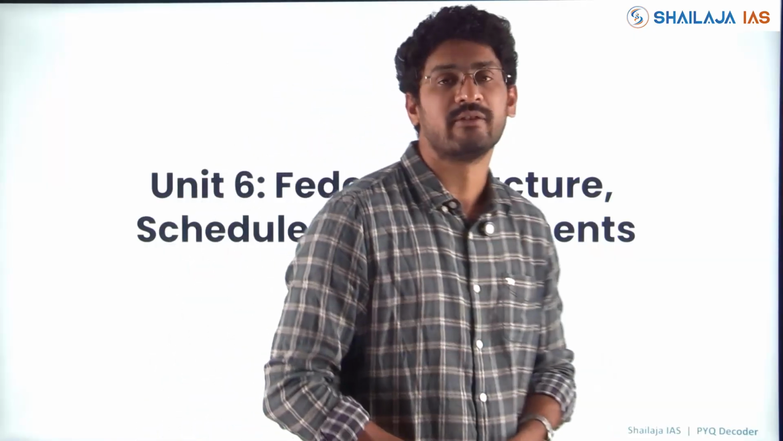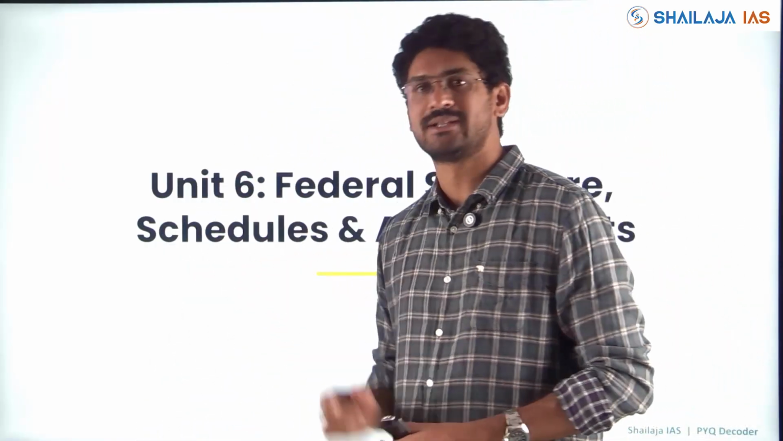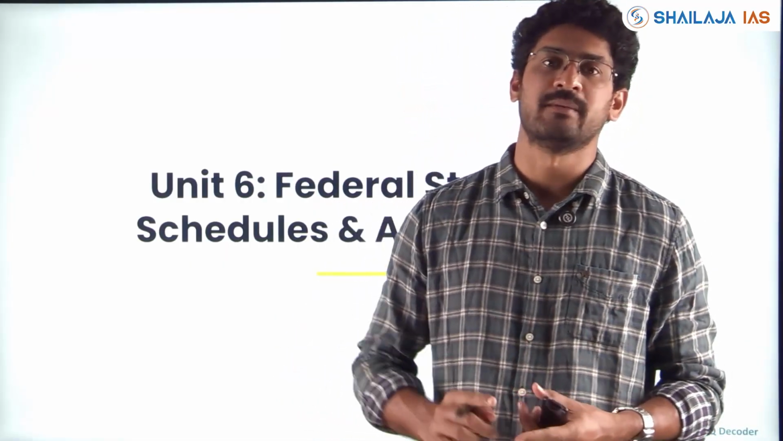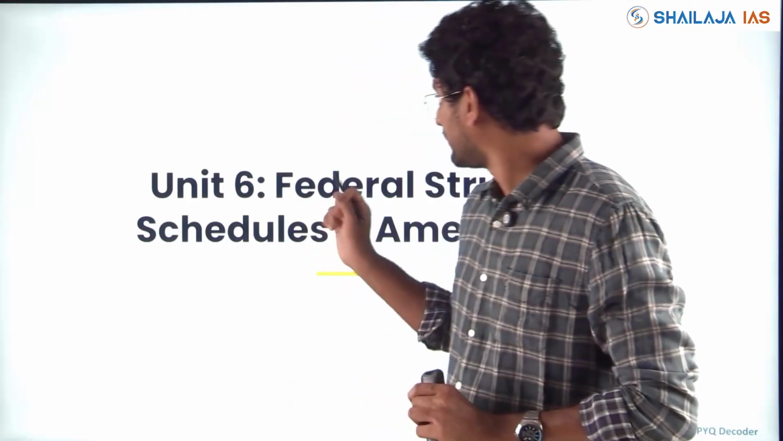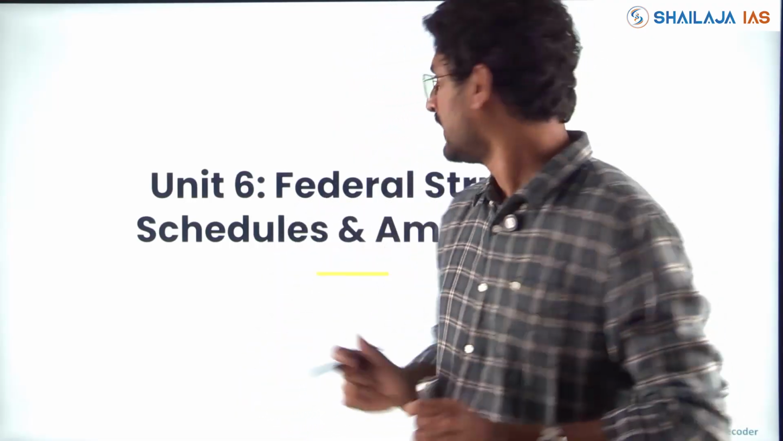First we'll see which are the important macro themes which we saw in class 1. With respect to unit 6, the important macro themes are the federal structure, the relation between center and state, it might be the legislature, the executive, and how judiciary also is coming into play with respect to maintaining the federal structure of the constitution of our India.